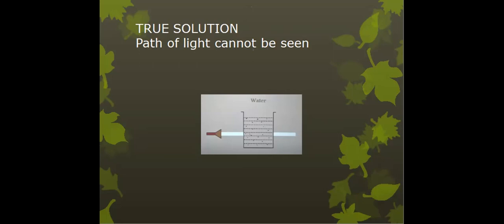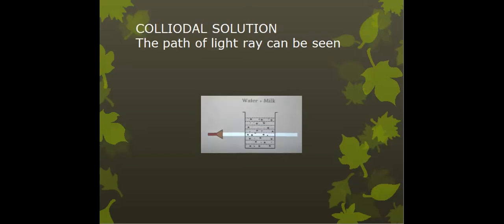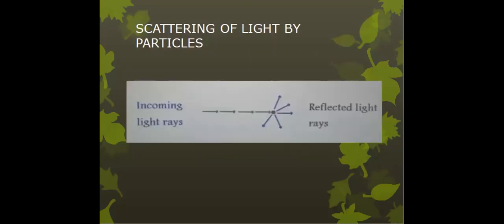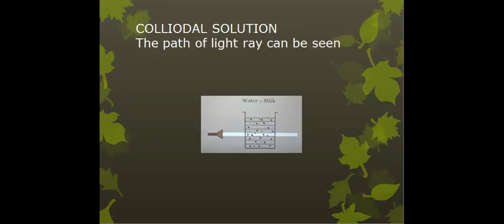Next is the colloidal solution, that is water plus milk. Now you can see the dark points, which are the milk particles, comparatively larger than the molecules of water. So it scatters, and moreover the distance between the particles is very less. So the light ray is scattered by each particle. As I told you, when the light comes, each particle will scatter like this. Imagine how many particles are there, each one will scatter. So we are able to see the path of the light.